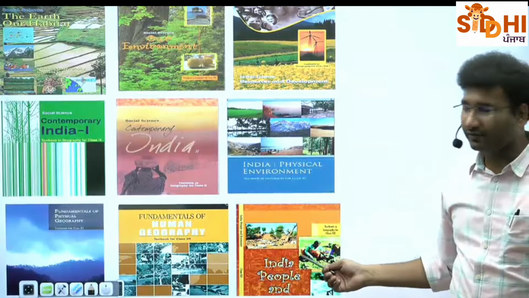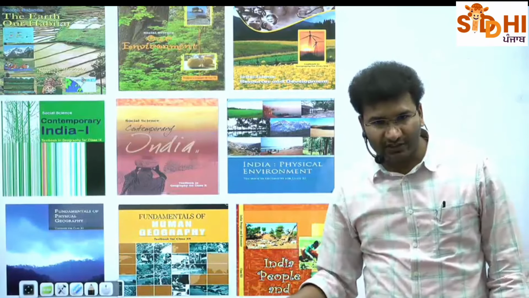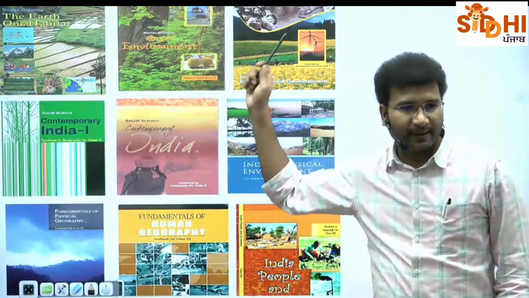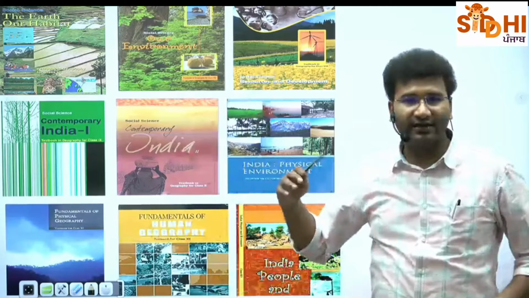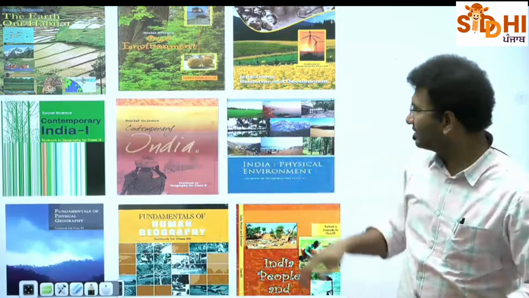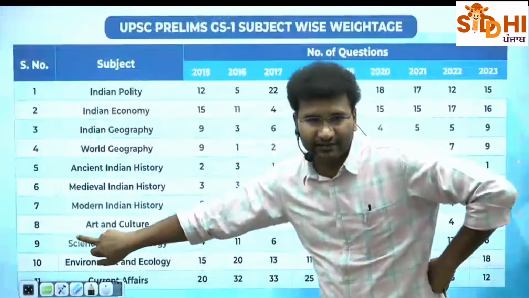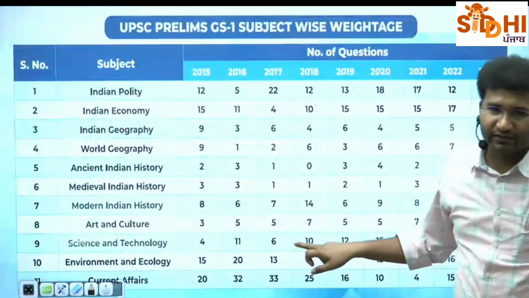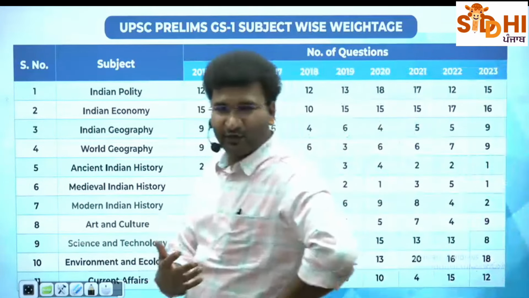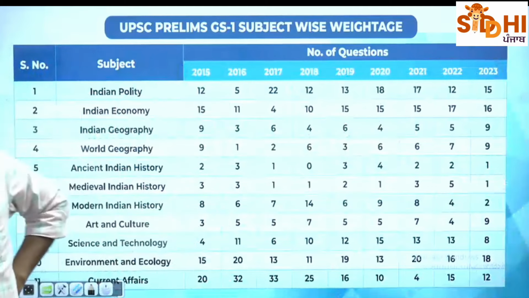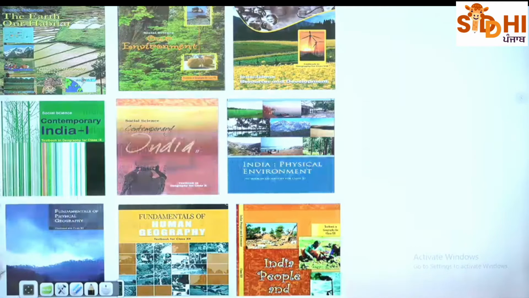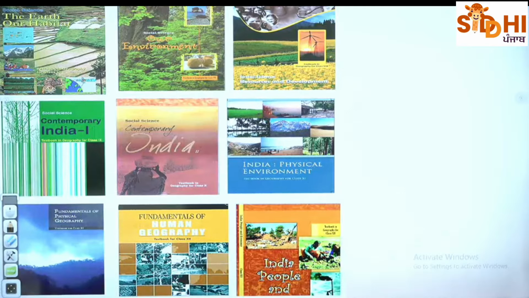Again, human geography. So 12th class में human geography होता है, and 11th class में Indian geography, that is physical geography. 11th class physical geography, 12th class human geography. हाँ, I'll move aside. If you want, you can also take the photographs. So this is how you are supposed to follow.